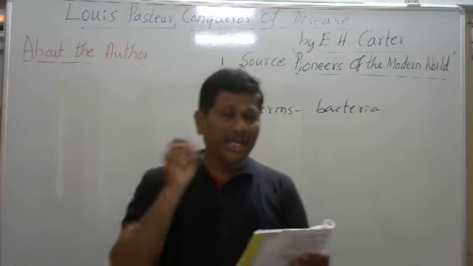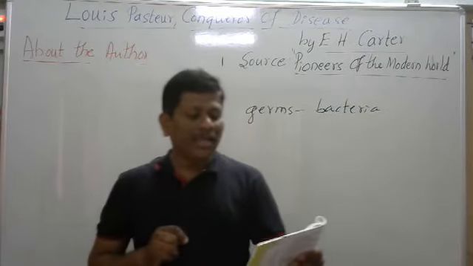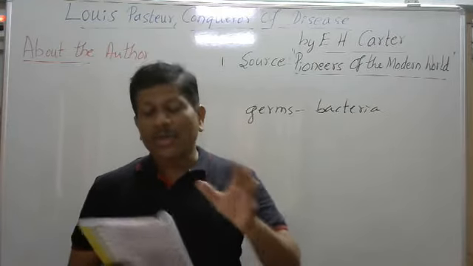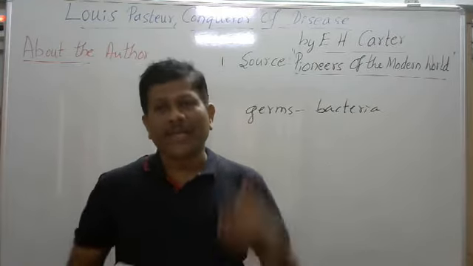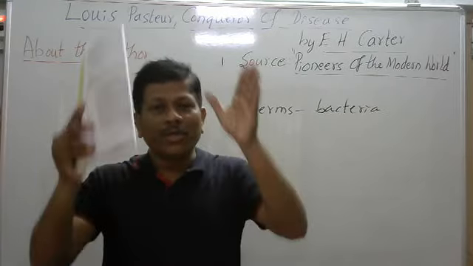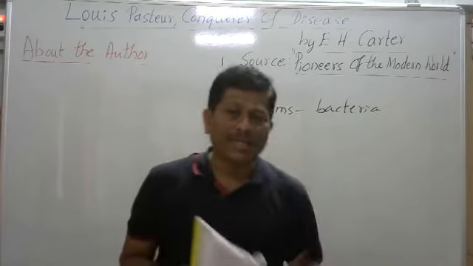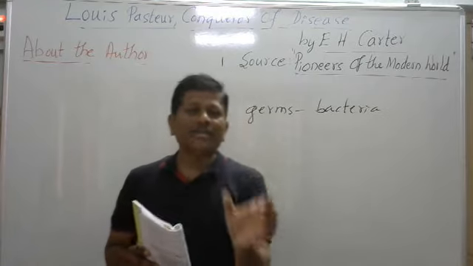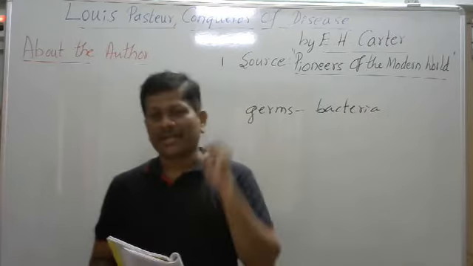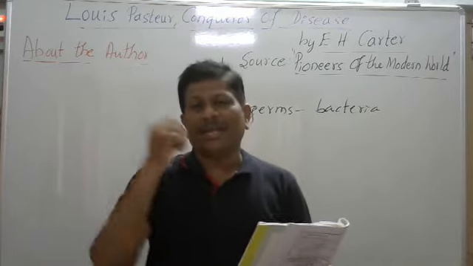So one pre-reading activity is there, dear children. Who in your opinion is the greatest scientist, and also say why. You have to tell who is your greatest scientist and why. Why do you consider him or her as the greatest scientist? You have to give reasons. What are his or her contributions to the field of science? Why do you like him or her? Go on writing at least 6 to 8 sentences. It means that you will learn how to write about a particular scientist. Okay, it's a writing activity. Please do it, dear children. So let's start our chapter.